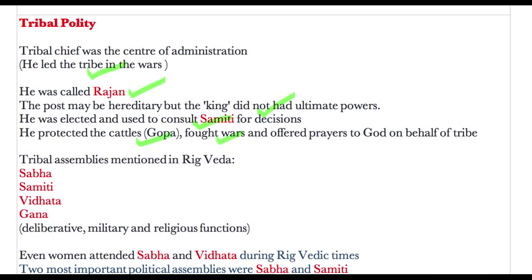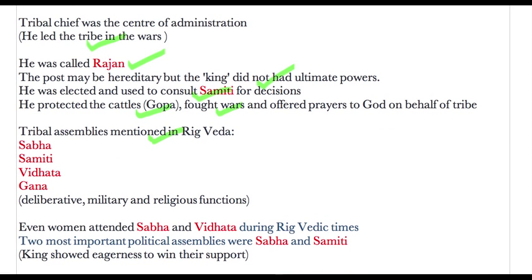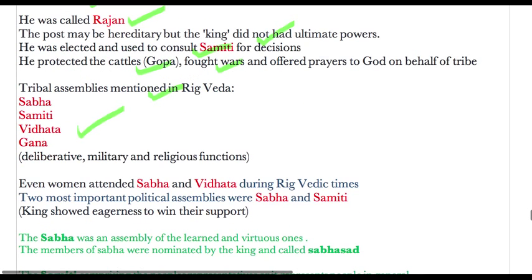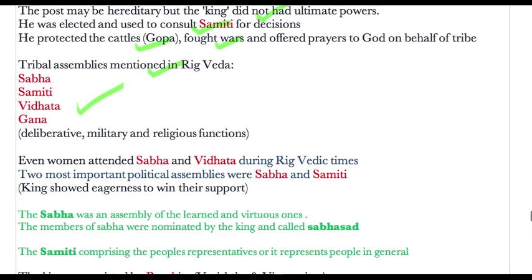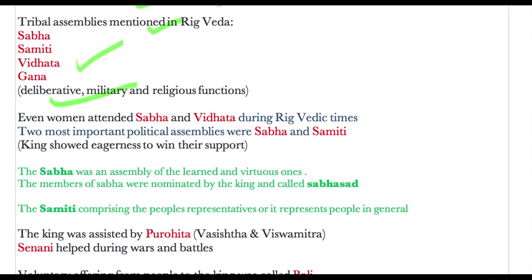Then tribal assemblies mentioned in Rig Veda are Sabha, then Samiti, then Vidhata and Gana. So these were different types of tribal assemblies which are mentioned in Rig Veda. And what was their use? They were used for deliberative, military and religious functions. So even women attended Sabha and Vidhata during Rig Vedic times. So later on we will see that the status of women will degenerate and they were not allowed to sit in Sabha or Samiti. But initially during Rig Vedic time they were allowed to attend Sabha and Vidhata.